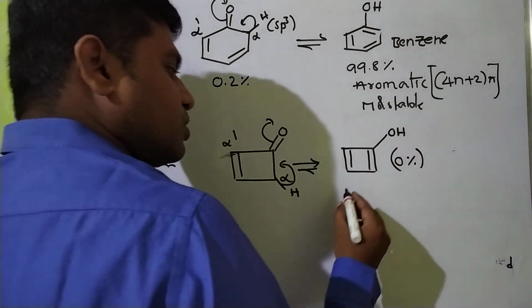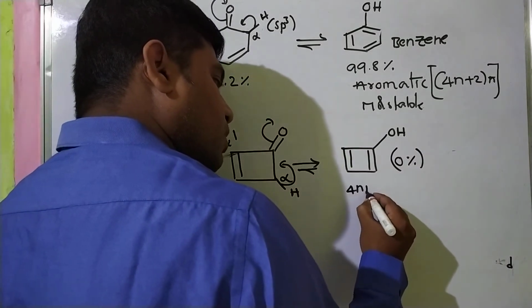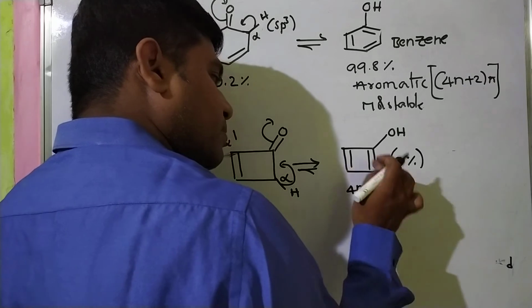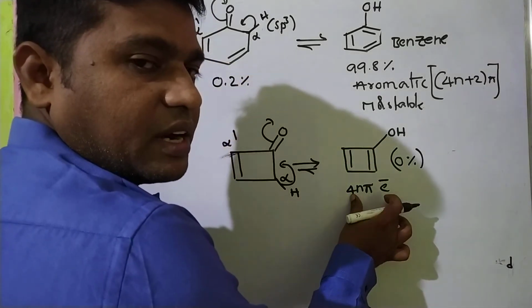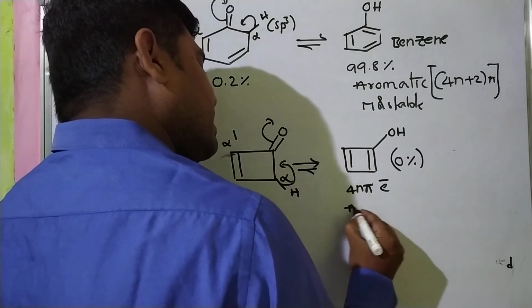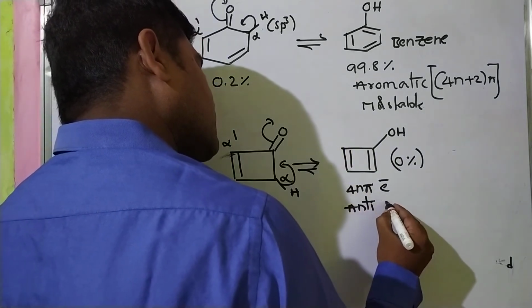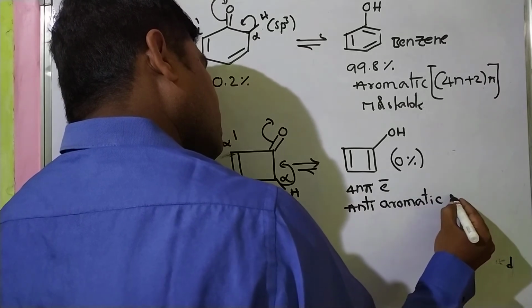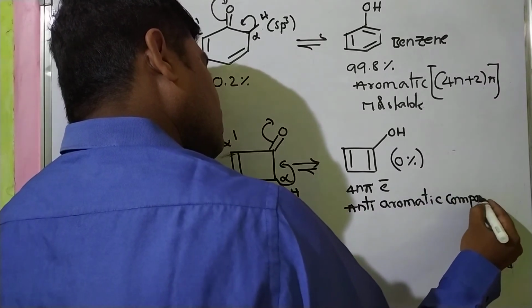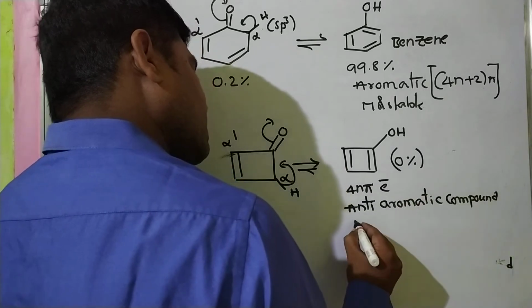Why? Because it has 4n pi electrons. 4n pi electron systems in chemistry are called anti-aromatic compounds. So this is an anti-aromatic compound, highly unstable.